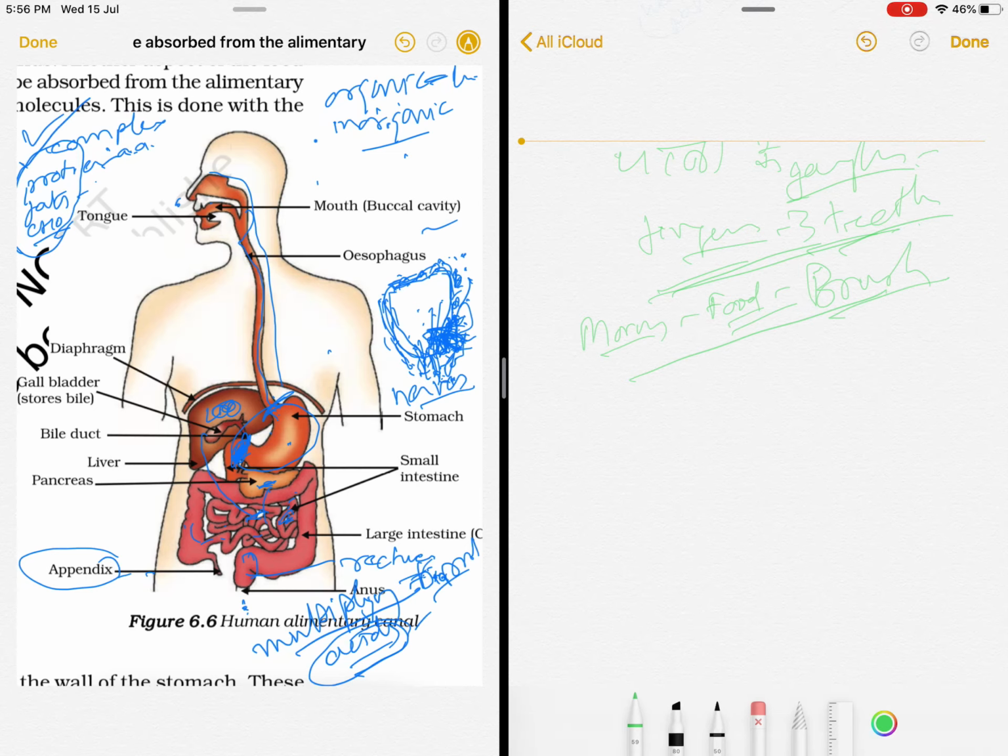Okay, so the important thing is again the diagram, and learn whatever has been taught to you, and read the book, read the NCERT book. Thanks.